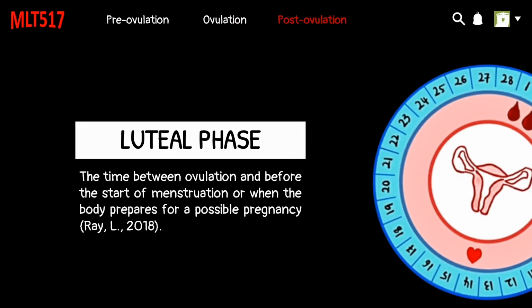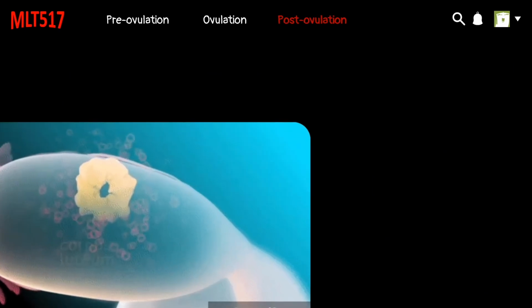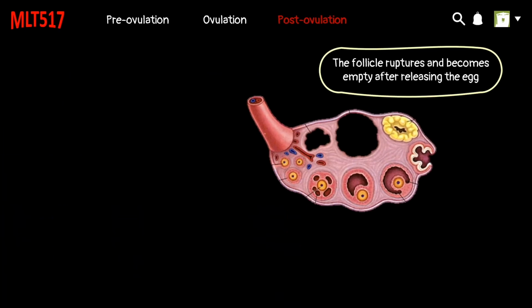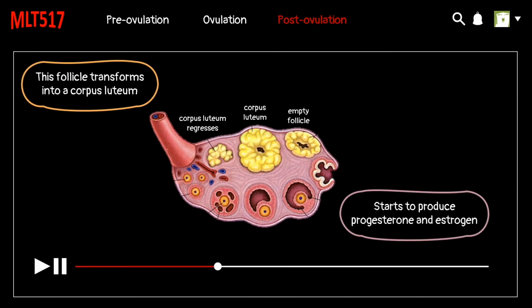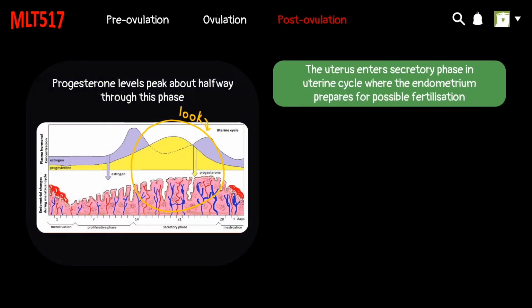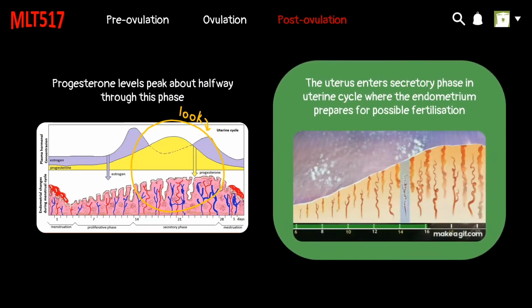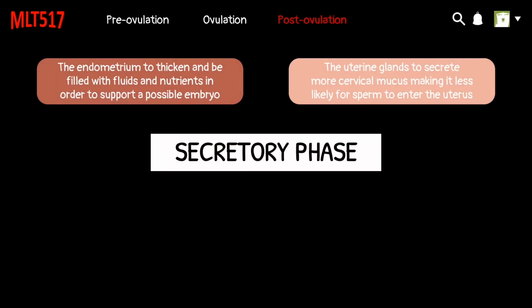At this point, luteal phase occurs, which is the time between ovulation and before the start of menstruation, or when the body prepares for possible pregnancy, from day 15 to day 28 of ovarian cycle. During this phase, the follicle ruptures and becomes empty after releasing the egg. Then it transforms into corpus luteum and starts to produce progesterone and estrogen. Progesterone levels peak about halfway through this phase. This triggers the uterus to enter the secretory phase in uterine cycle, where the endometrium prepares for possible fertilization.